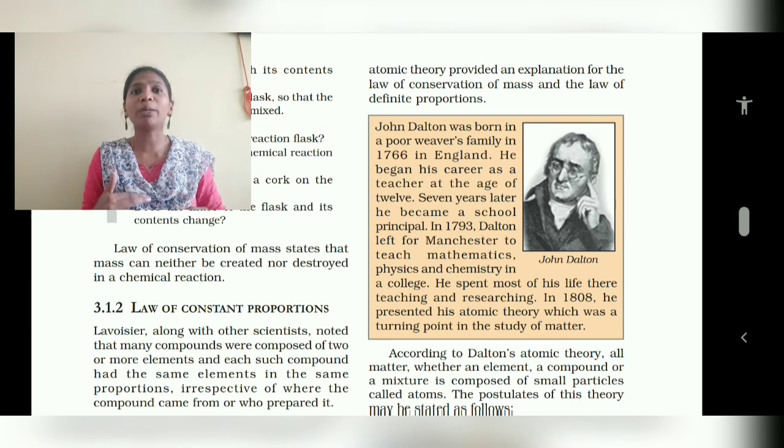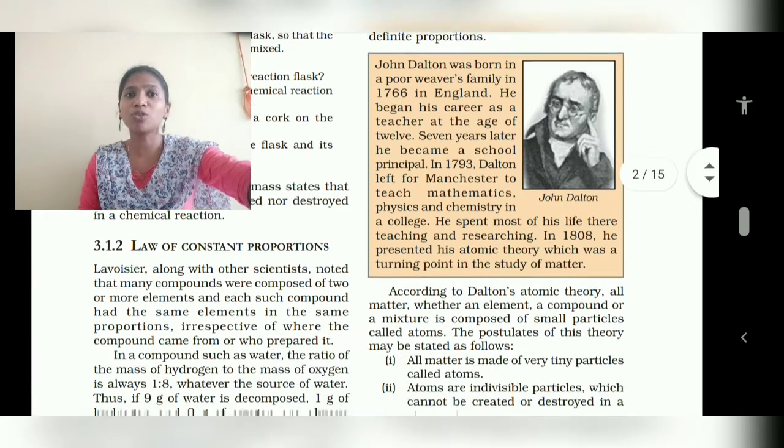That time we will get 14 gram of nitrogen and 3 gram of hydrogen. So 14 plus 3 is how much? 17. So ammonia is in a constant proportion of what? 14:3. So whenever a chemical reaction is taking place, the elements or the compound and the elements will be combining in constant proportions. That is what it is telling.